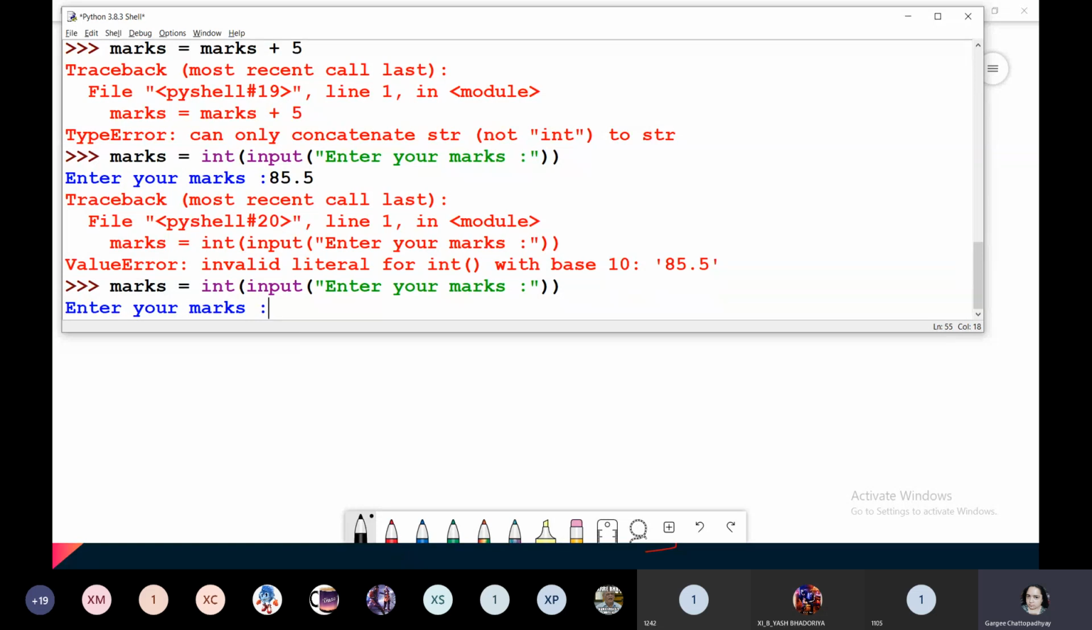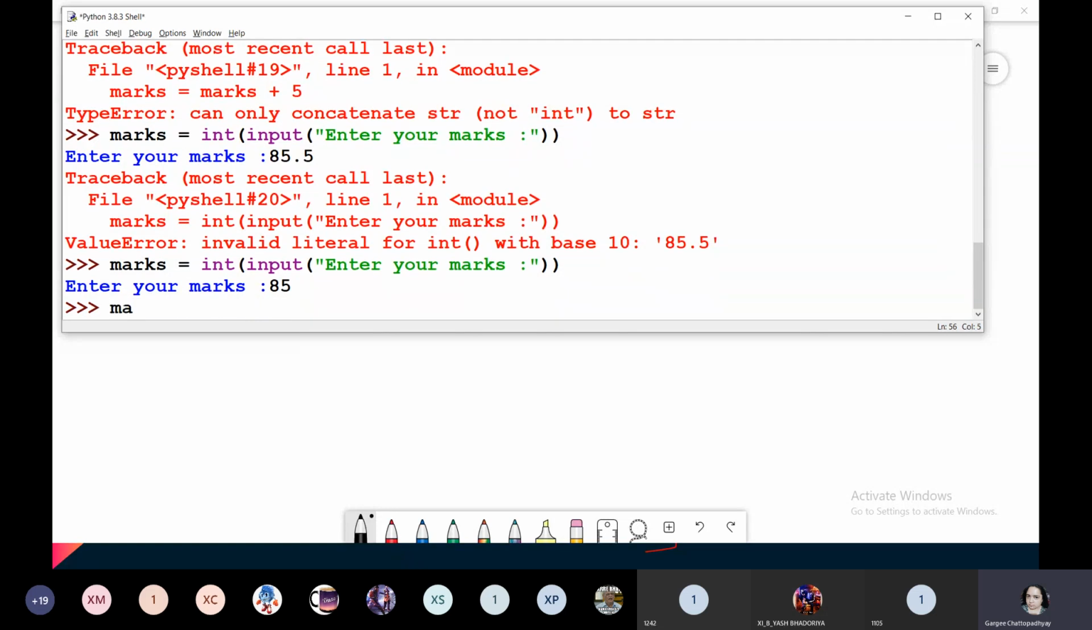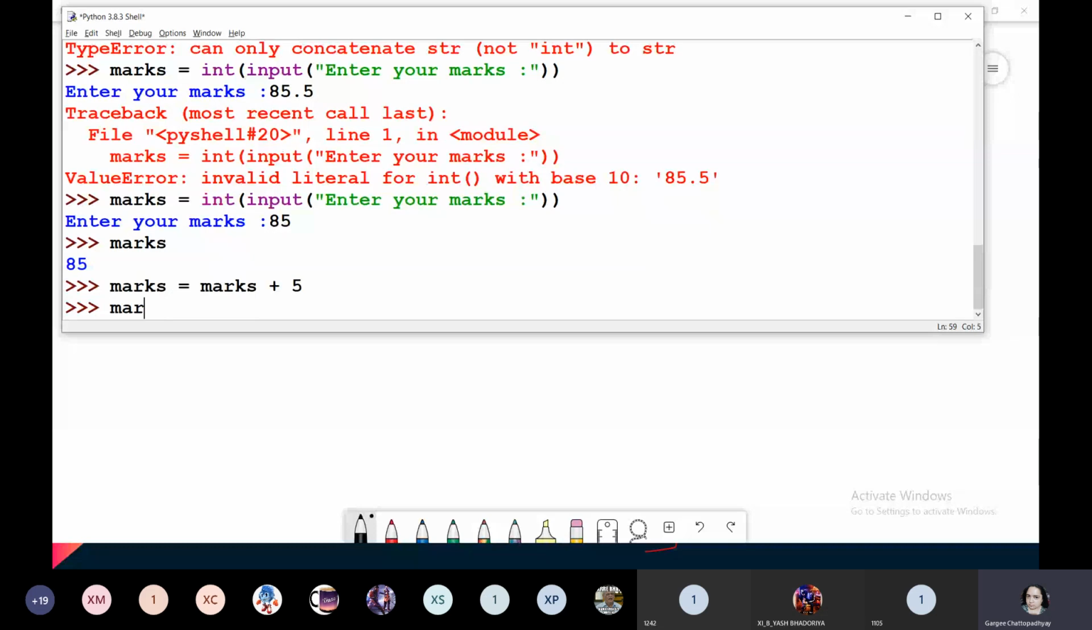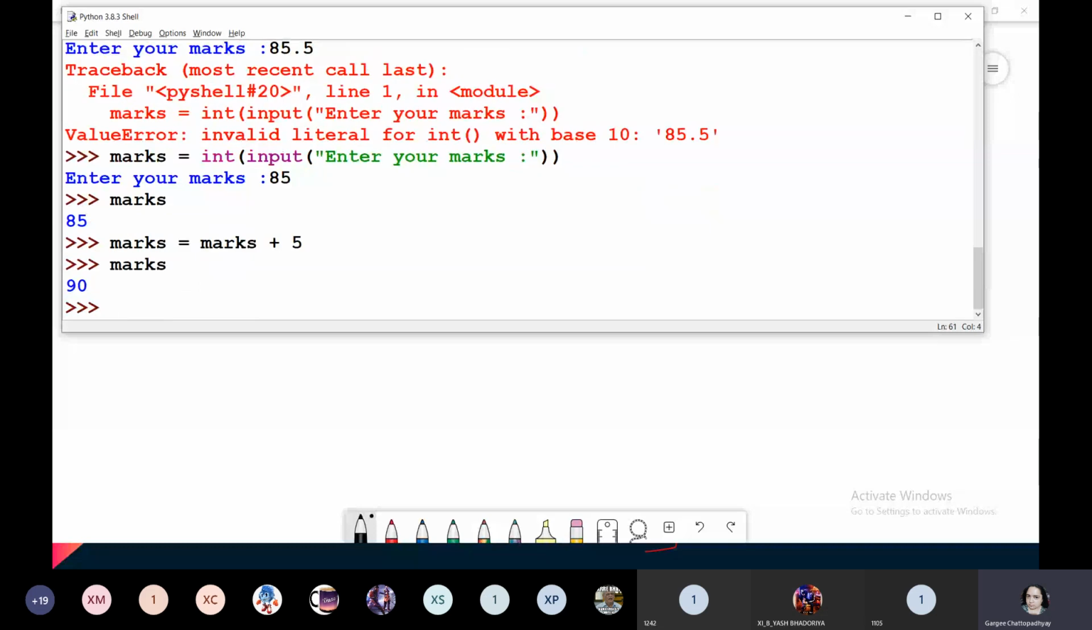So over here, if I enter 85, here it is okay. Now if I print it, you don't see any single quote. So that means it is an integer value. Now if you write marks equals marks plus 5, it runs perfectly and it adds 5 to the marks. Okay, so now we get marks as 90. Now you might be thinking that it is not necessary that every time the user enters an integer value, because it is quite possible that a student might be getting the marks in points also.